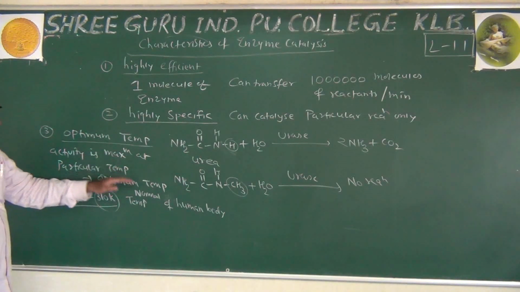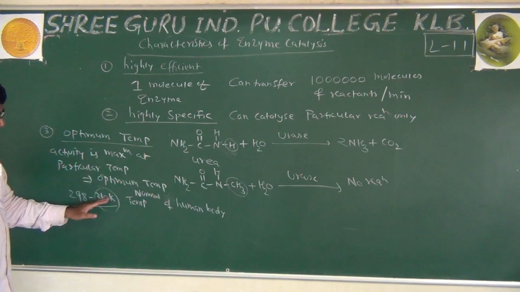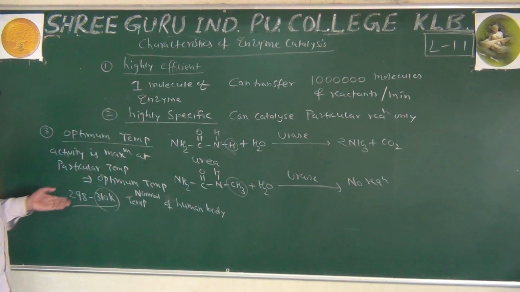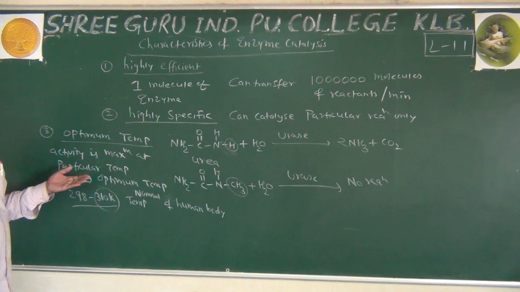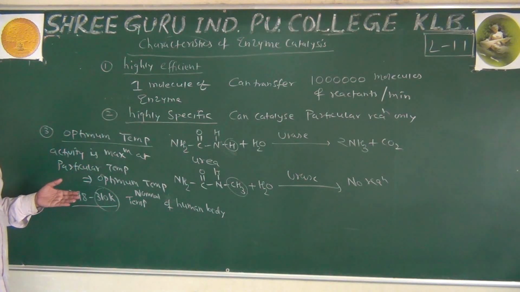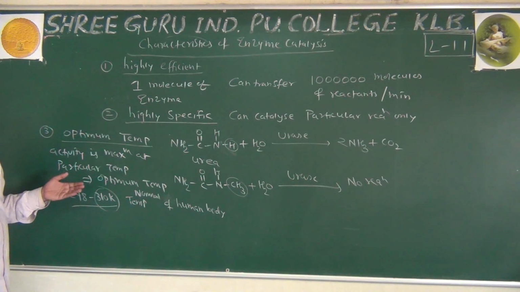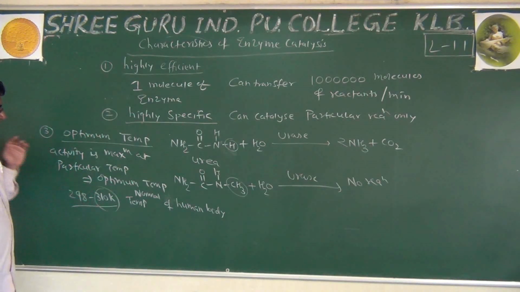If the temperature is more than that, their activity will decrease. If less than that, their activity decreases. Because at high temperature, being proteins, they get denatured and lose their efficiency. So high temperature is very dangerous. We call it fever, very high fever, because enzymes do not work properly. They get denatured, they get deactivated. So this is optimum temperature.